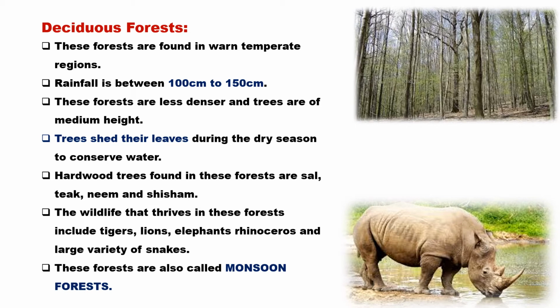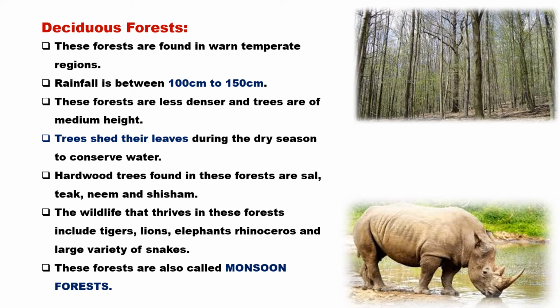And the structure of the trees is not as high as compared to the evergreen forest. The trees are of medium height and they're less dense. In case of evergreen forest, they're more dense. Here they're less dense and the trees are of medium height. The kinds of trees that grow in these deciduous forests are, for example, sal, teak, neem, etc.